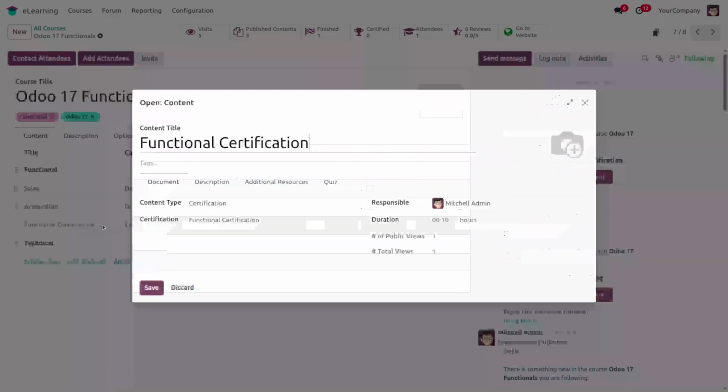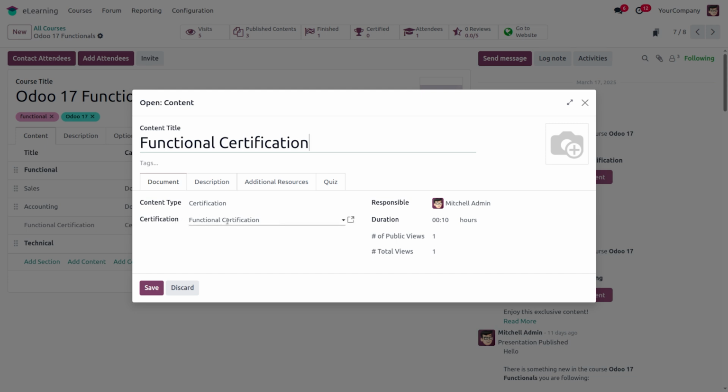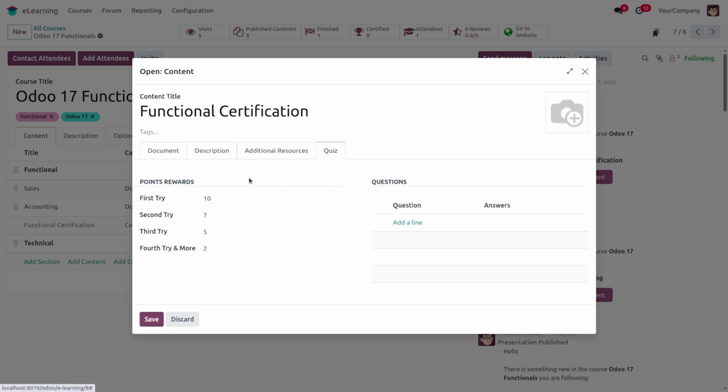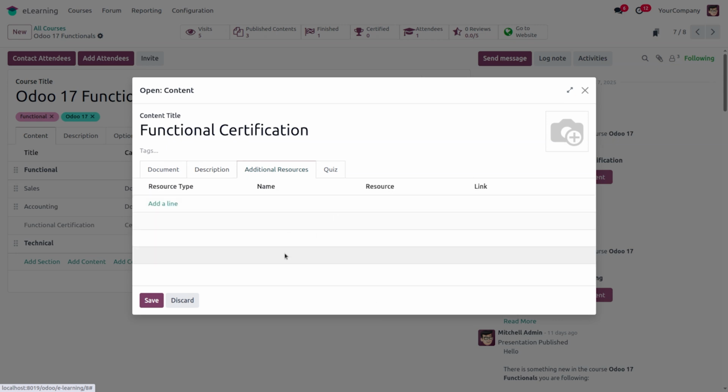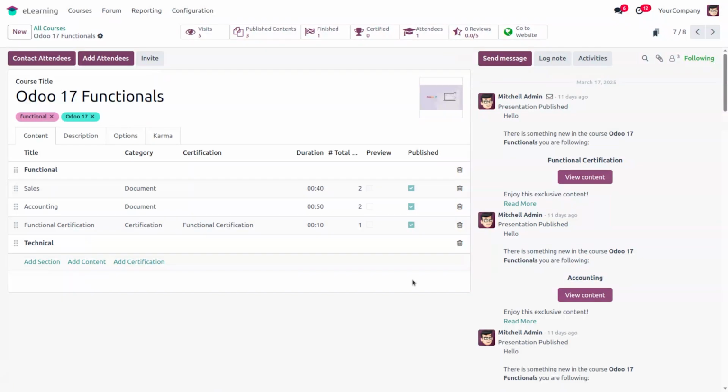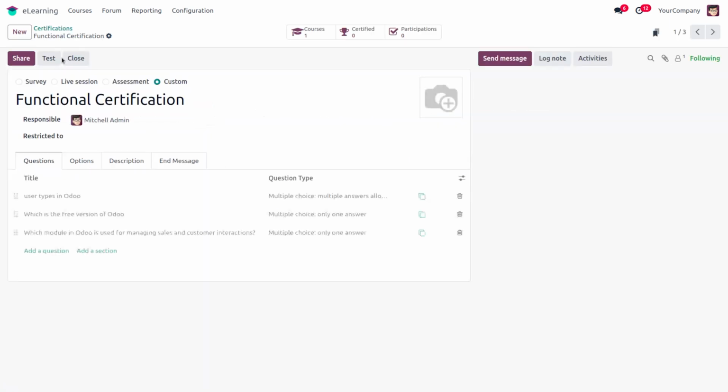When we open this functional certification course, we can see the content type is certification, and the certification is already selected as functional certification. The responsible person and duration of the certification are all added here. When we move to the description tab and additional resources tab, we have the option to add the details of this certification. When we open the certification, we can see the questions under it.